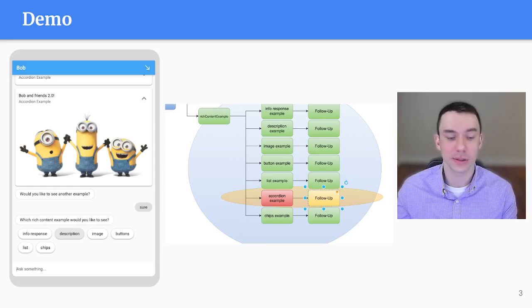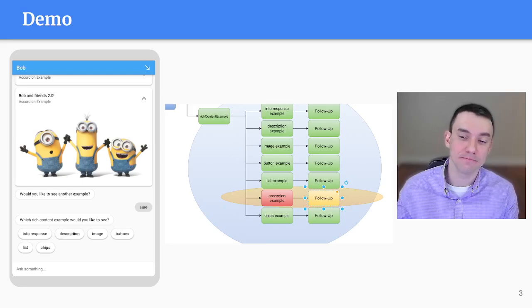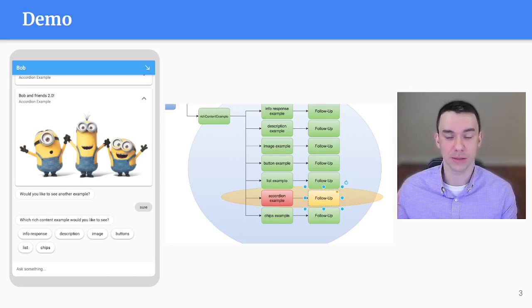So a very simple customization, nothing fancy, but you can see how the ability to manage that context allows us to reuse utterances and keep saying, yes, sure, show me another example, but it triggers a different follow-up intent. And of course, in a real system, we can make the follow-up intents a lot more customizable, a higher degree of customization, or completely different, but have the same triggers, the yes or whatever the trigger is. So that's the big thing behind it.